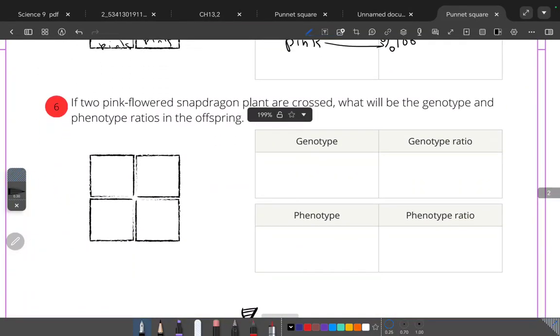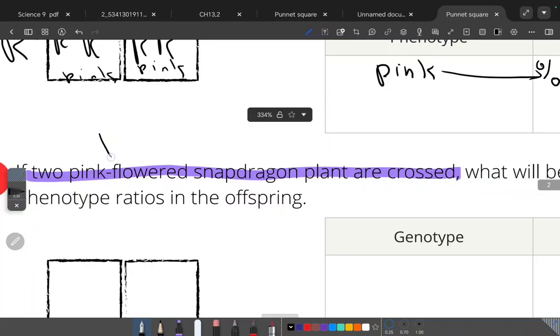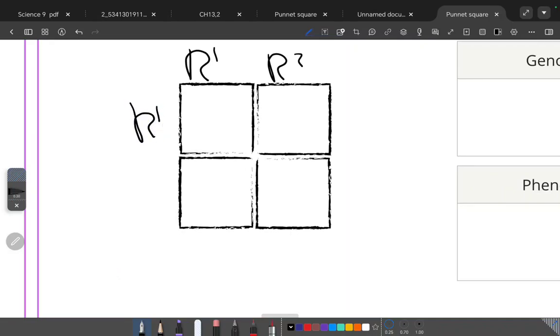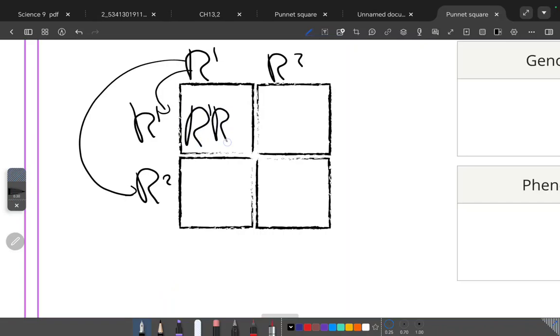Question number 6. If two pink snapdragon flowers are crossed, so R1, R2, which is pink, cross with R1, R2, what are the phenotype and genotype? R1, R2, R1, R2. How do you cross it? One is with R1, the second time with R2. So R1 with R1 first, then R1 with R2.